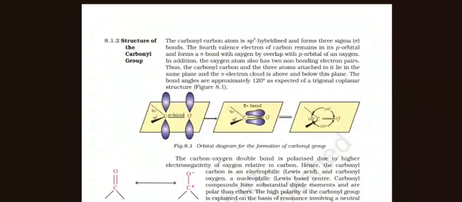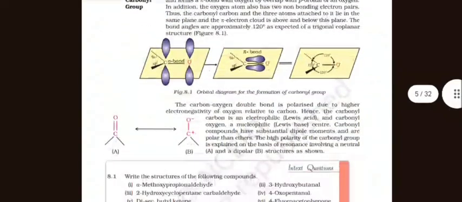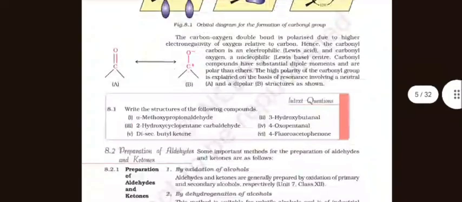In addition, the oxygen atom also has two non-bonding electron pairs. Thus, the carbonyl carbon and the three atoms attached to it lie in the same plane, and the pi electron cloud is above and below the plane. The bond angles are approximately 120 degrees, as expected of a trigonal planar structure. The carbon-oxygen double bond is polarized due to the higher electronegativity of oxygen relative to carbon. Hence, the carbonyl carbon is an electrophile and the carbonyl oxygen a nucleophilic center.